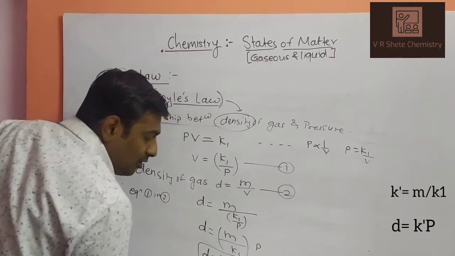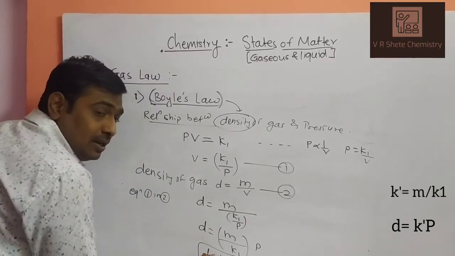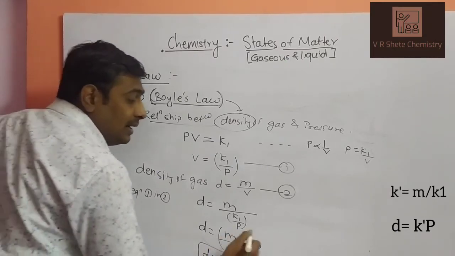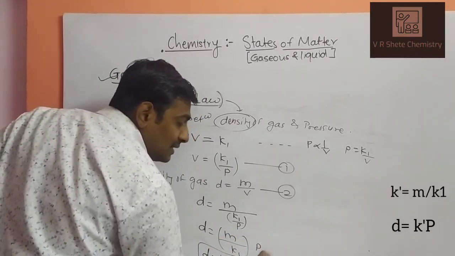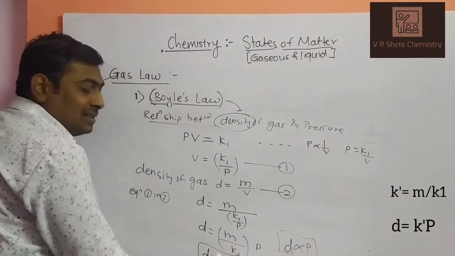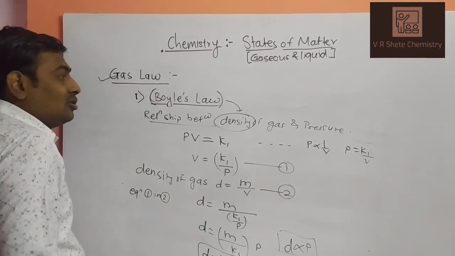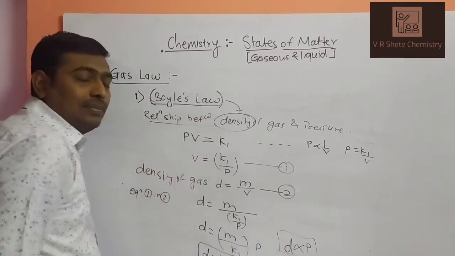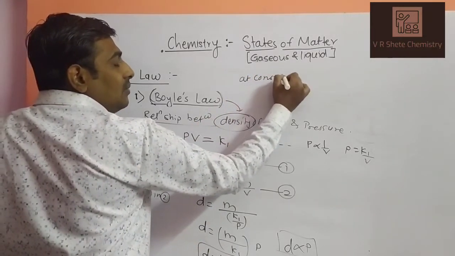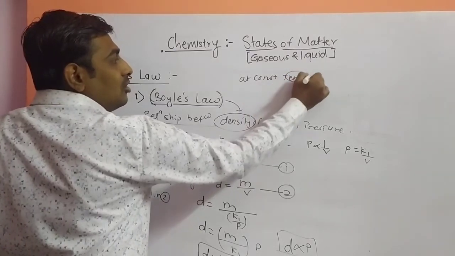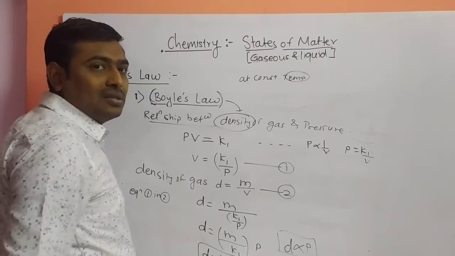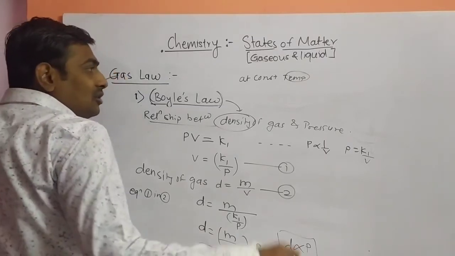When you write the proportionality constant after the equals symbol, these terms are directly related. By this equation, we can say that the density of any gas is directly proportional to the pressure. So the conclusion is a direct relationship. At constant temperature we observe Boyle's law, and the process is called an isothermal process. When the temperature is constant, all such processes are isothermal processes.